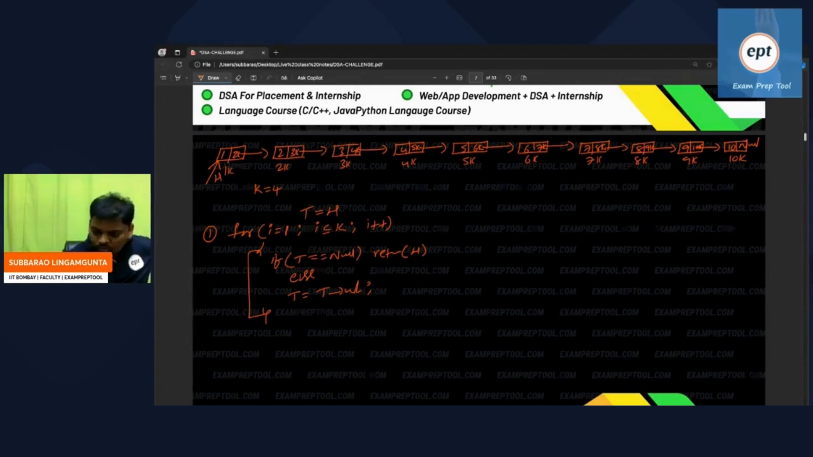Suppose the first node is there, then t is equal to t next. Check whether the second node is there or not. Suppose the second node is not there, simply return head, saying that k people are not there, I cannot reverse. Suppose the second is also there, then t is equal to t next, then go to the third node. It will continue like this; k value is 4, so it will repeat 4 times.